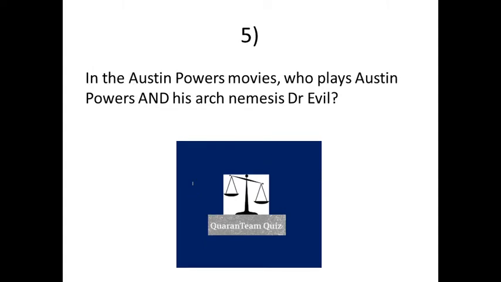Question 5. In the Austin Powers movies, who plays Austin Powers and his arch nemesis Dr. Evil?